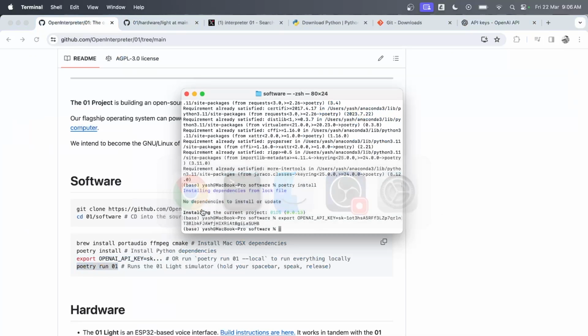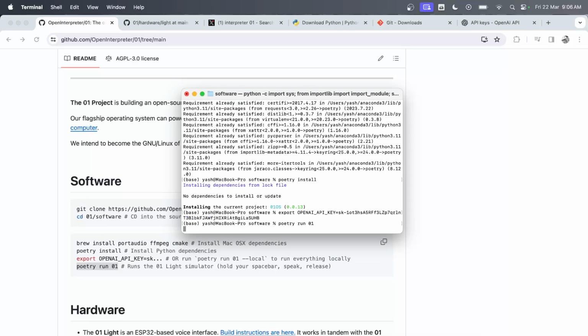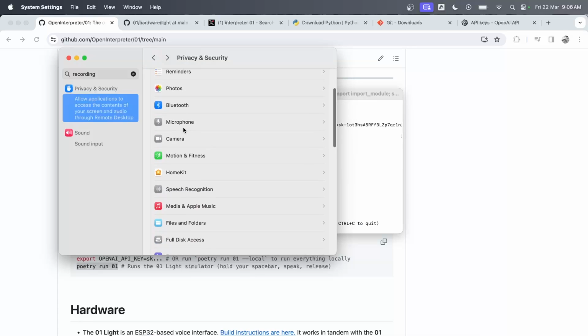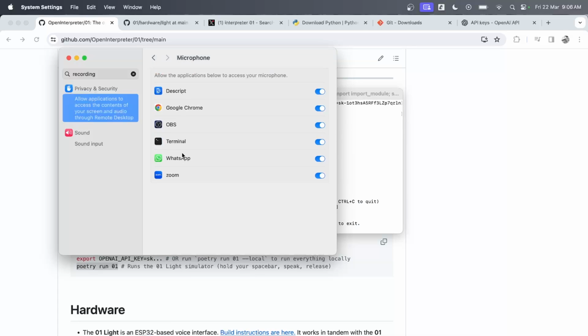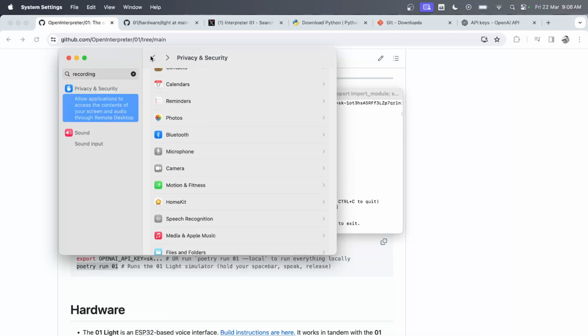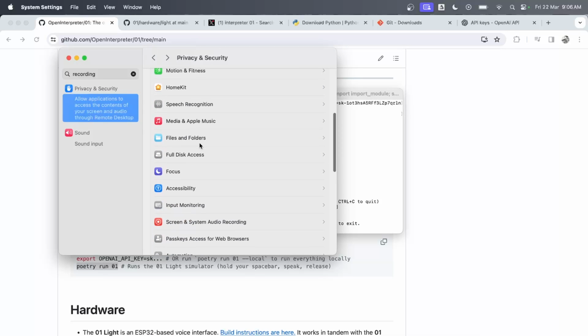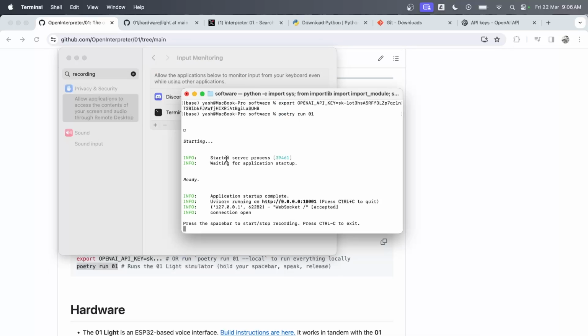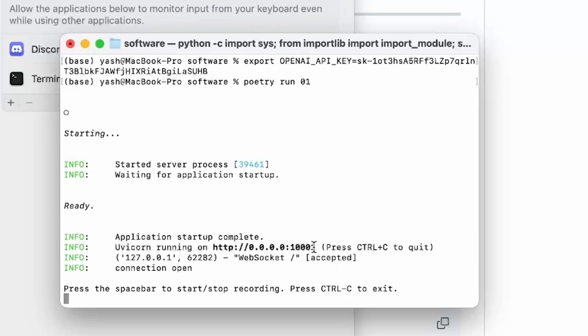And this is the important part. Once you run this, it should show you a bunch of prompts with respect to settings you need to do. You will probably need three things, at least in my scenario it did. You will need microphone settings, so you need to enable microphone for terminal. Then you need to enable, I think, accessibility settings for terminal. Then you also need to enable the input monitoring settings for terminal, because all of these requirements are needed in order to run this in the first place. Once you grant these permissions, you will see it's running on this server.